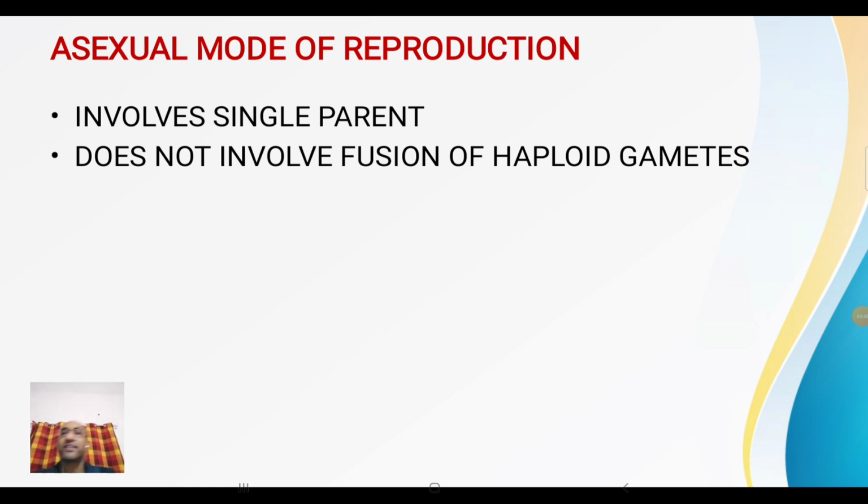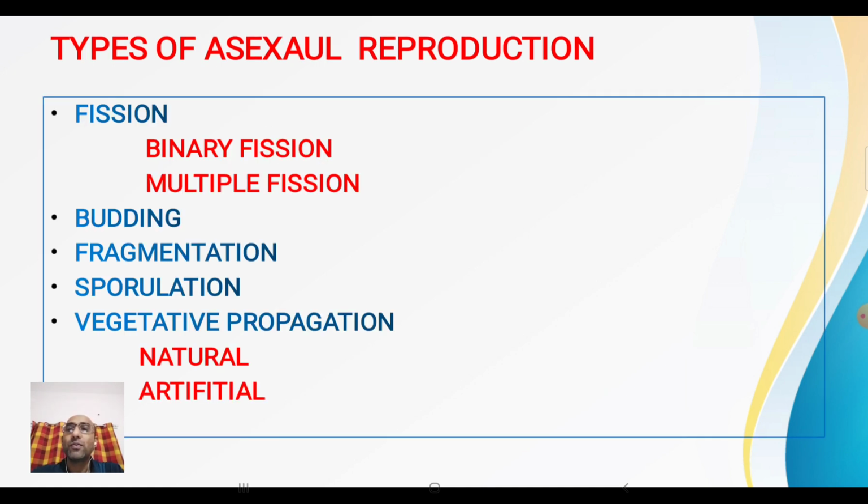So now come to the asexual mode of reproduction. We will study in detail about asexual mode of reproduction. It involves a single parent, as you have already studied, and it does not involve the fusion of haploid gametes. Remember it. So, what are the types of asexual reproduction? Asexual reproduction can be of following types: fission, budding, fragmentation, sporulation, and vegetative propagation.